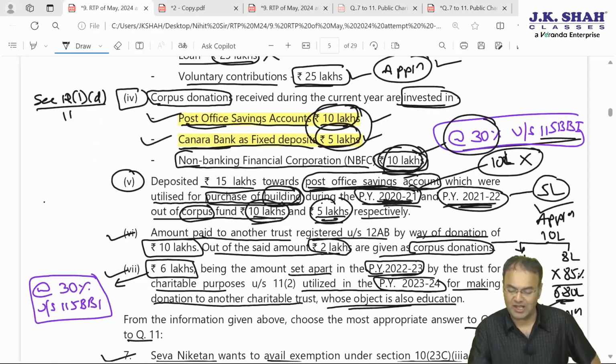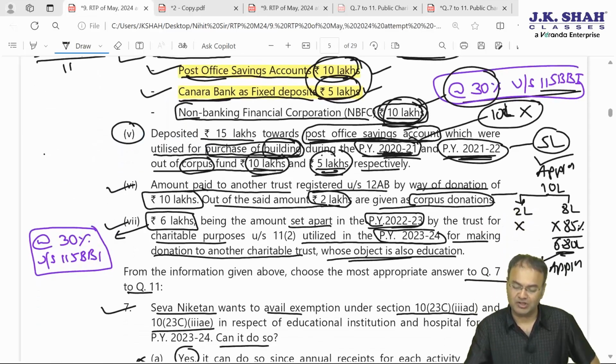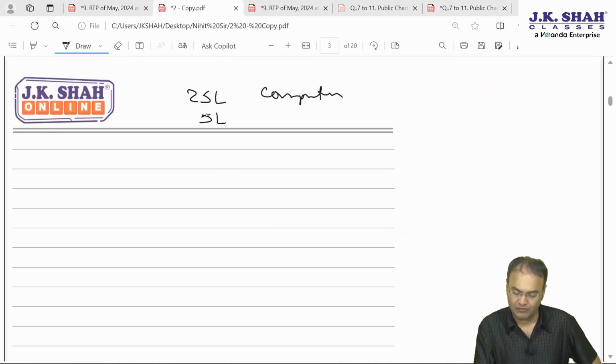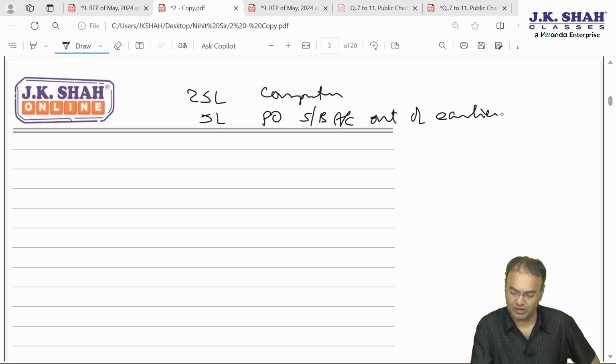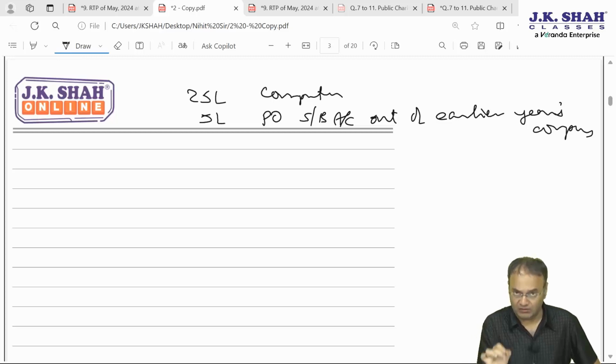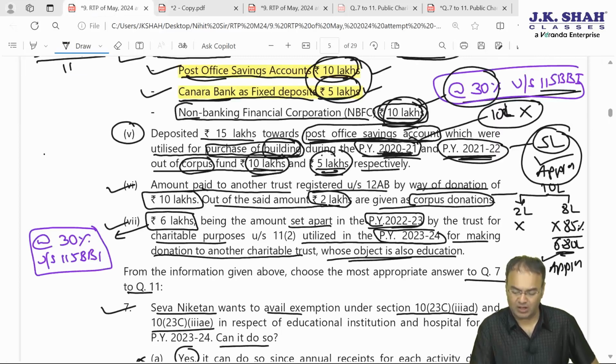So how much will be considered the application of income? Amount considered the application of income will be only 5 lakhs. 5 lakhs post office savings bank account out of earlier years corpus. Earlier years corpus. It will be regarded as application of income in the current year.